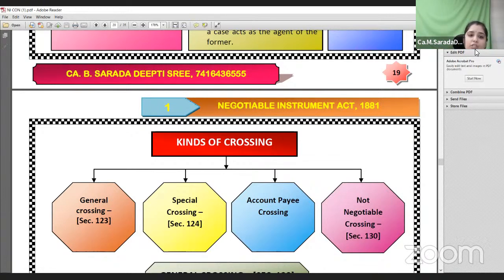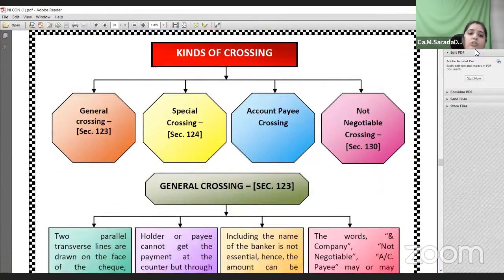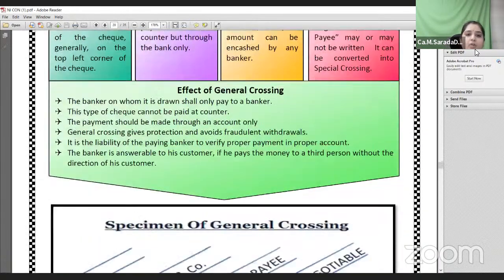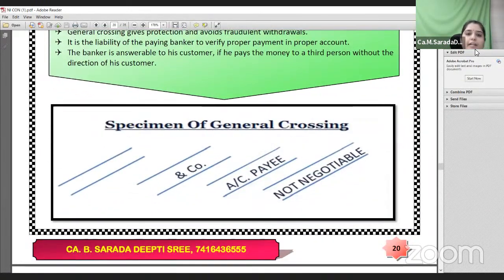What are the different kinds of crossing? General crossing, special crossing, account payee crossing, and not negotiable crossing. General crossing is where we draw two parallel lines, or write between two parallel lines, and write account payee. All this is a general crossing, which is generally in practice among businessmen.